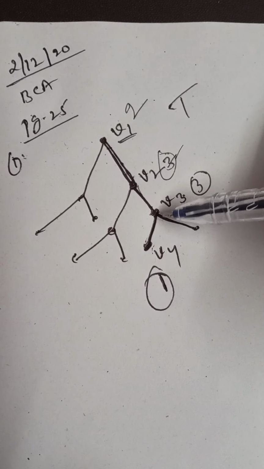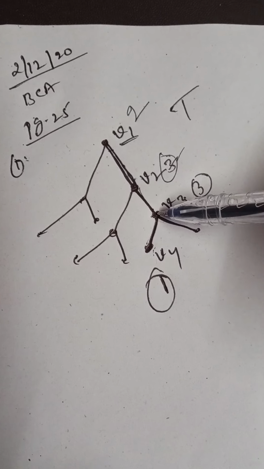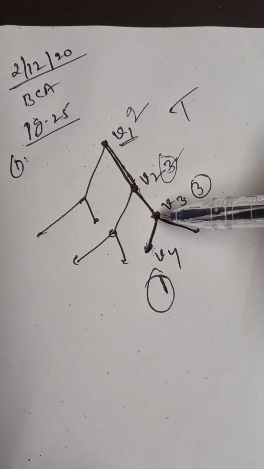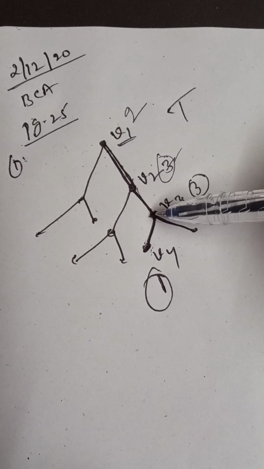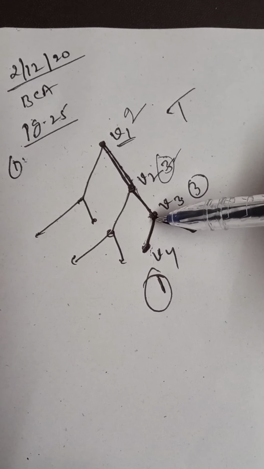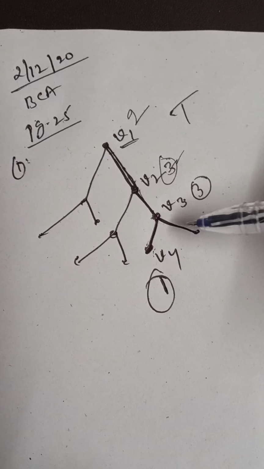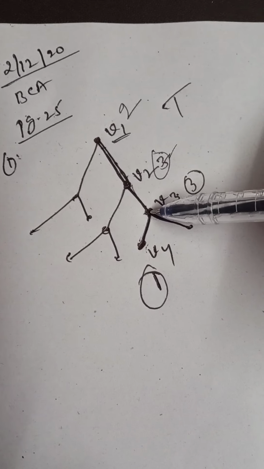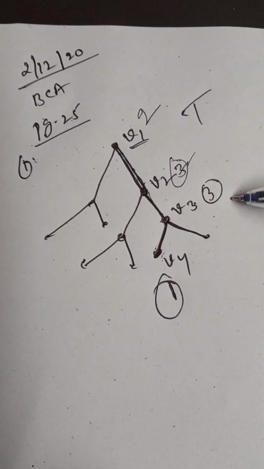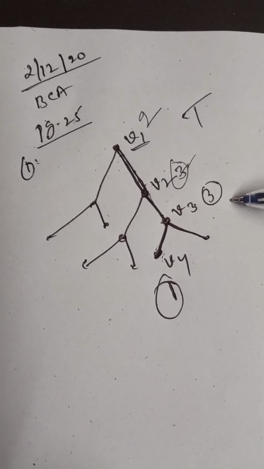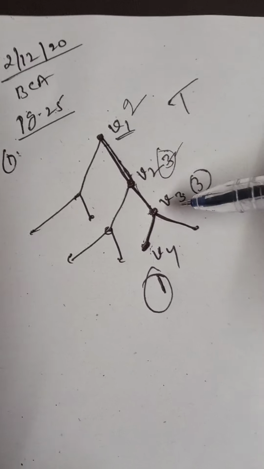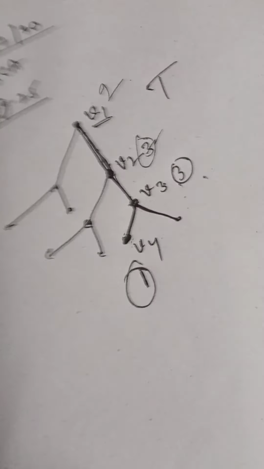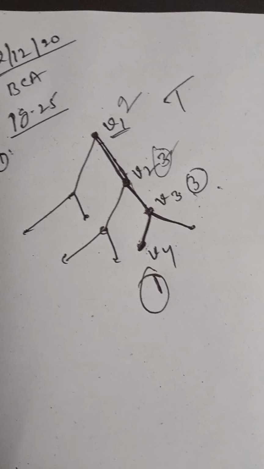Now I am moving along this one, right? We reached v3. Now what is the degree of v3? The number of edges incident on v3. This is one edge, another edge, another edge. 3 edges are there, right? The degree of v3 is 3. The number of edges incident on a vertex is called the degree of the vertex. Clearly the degree of v3 is not equal to 1.